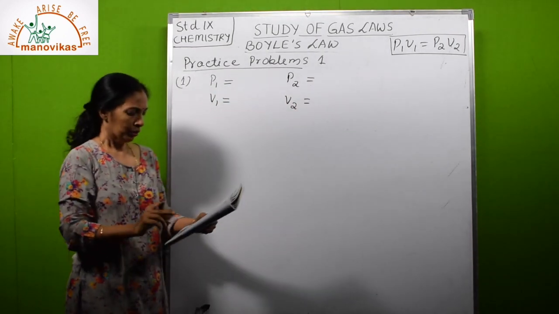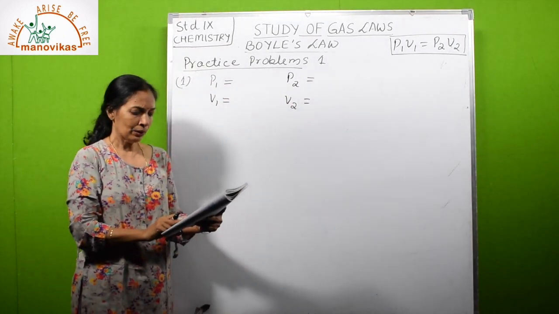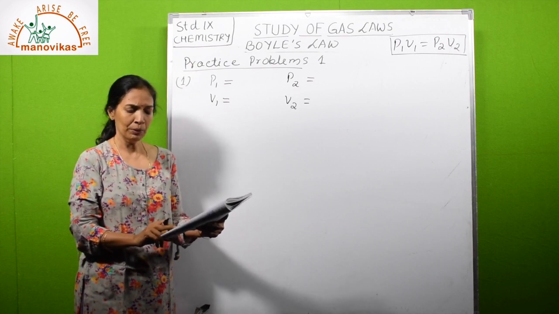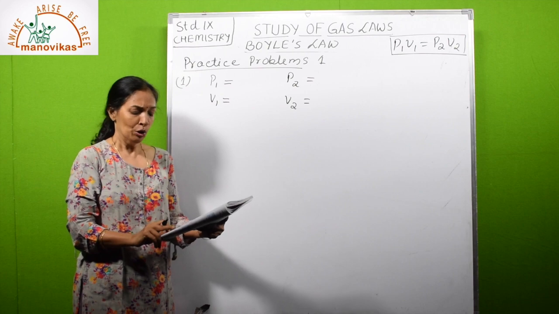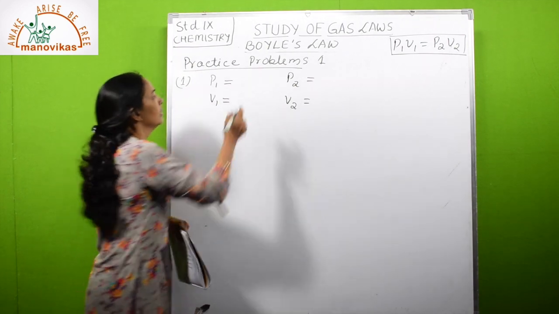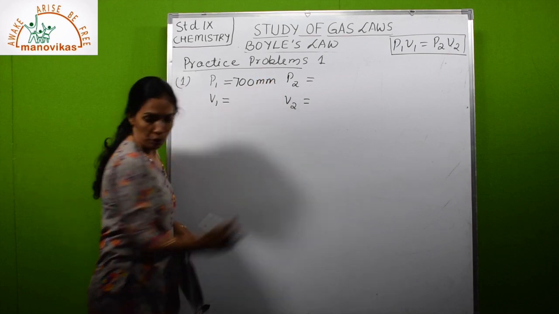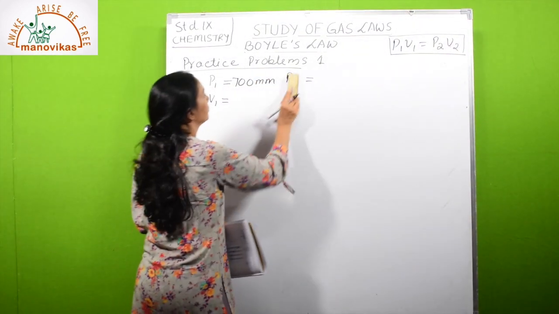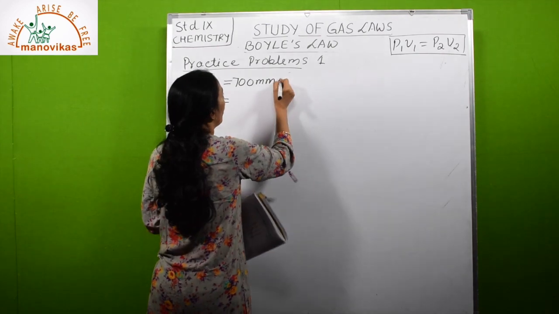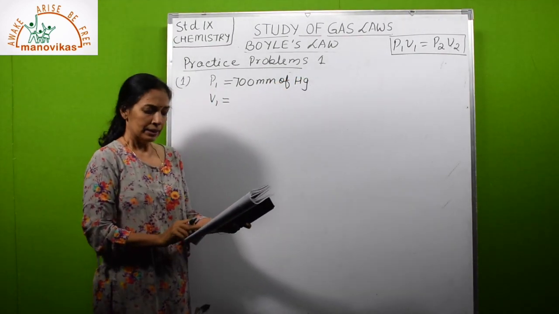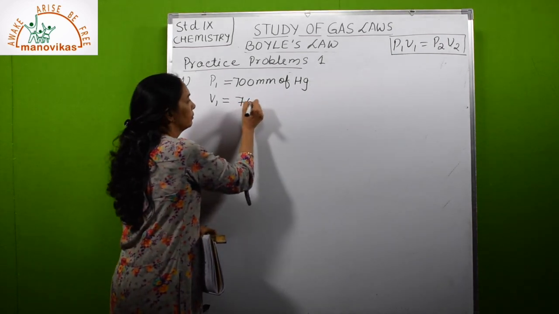What is P1? An enclosed gas at constant temperature occupies 75 liters at pressure 700 millimeter. So the initial pressure is 700 millimeter of mercury. Writing Hg is very, very important. What is the initial volume? 75 liter.